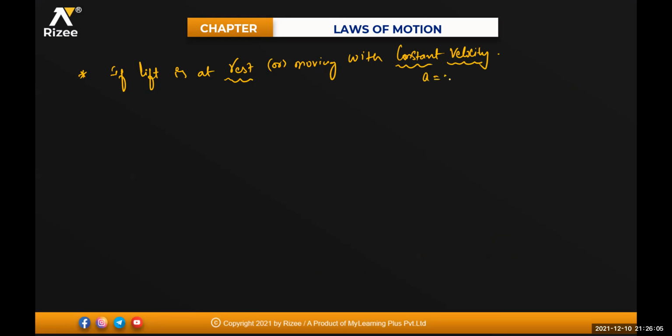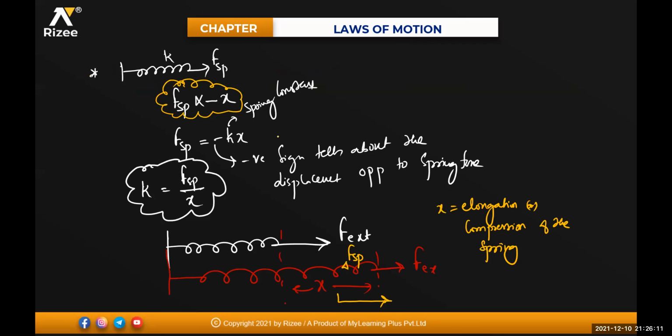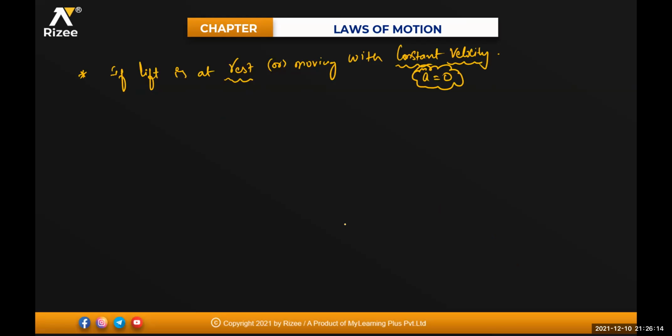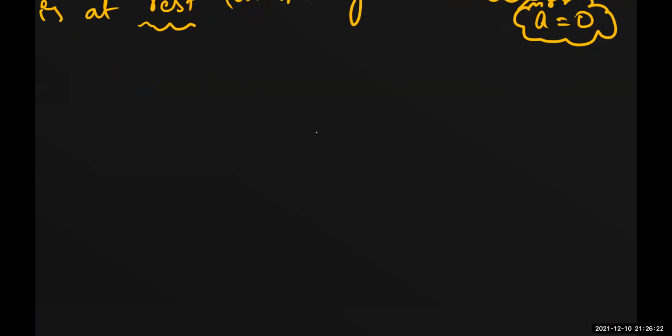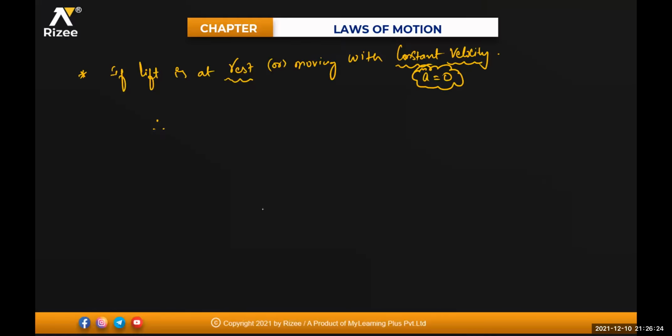Constant velocity means acceleration will be 0. Is that clear for everyone? So therefore, apparent weight will always be equal to your true weight.